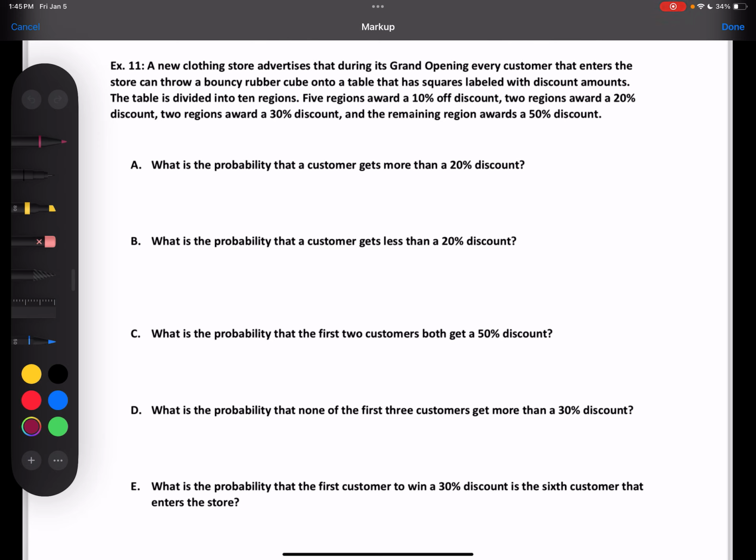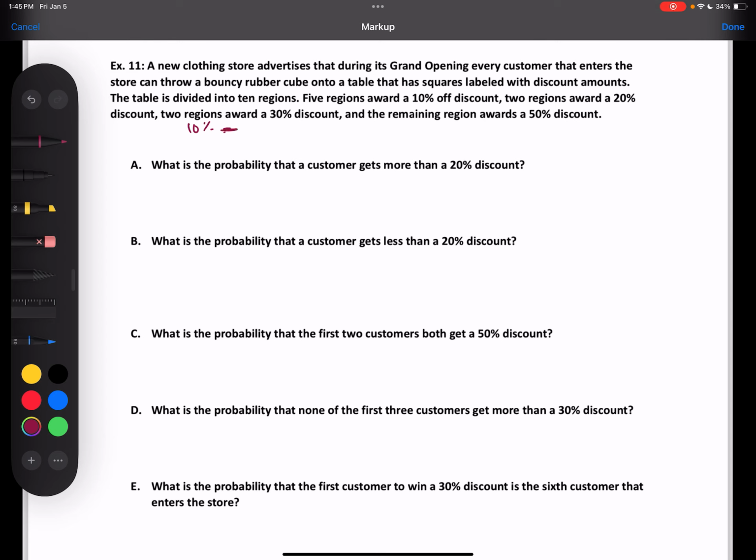So I would start out by figuring out the probability of each thing occurring before we go any farther, because at least having the fraction written there, because ultimately we're probably going to need it throughout the problem. So the 10% discount, there are 5 of them, 5 regions out of 10.